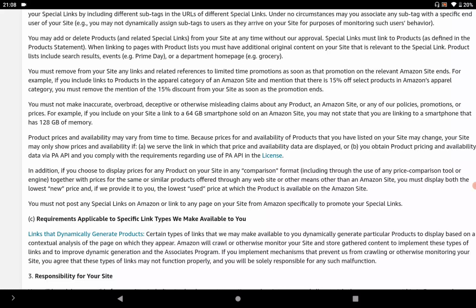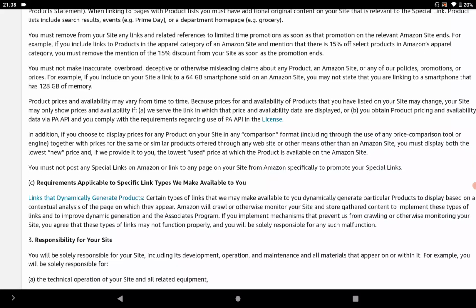And the next point, sometimes prices and availability of products change on Amazon from time to time. So you must be up to date according to the product whose special link you are using on your website. You cannot use that link if you are claiming the price of something is $12, but its price has been changed to $15, so you must be updated with that.